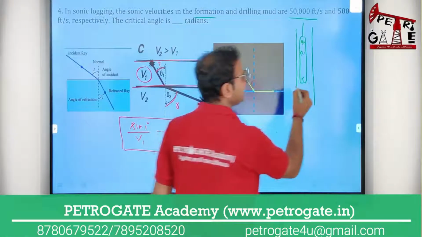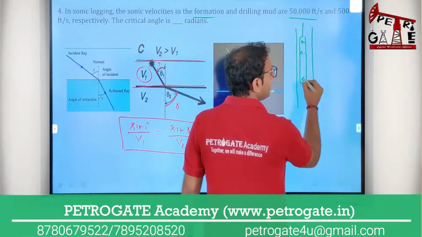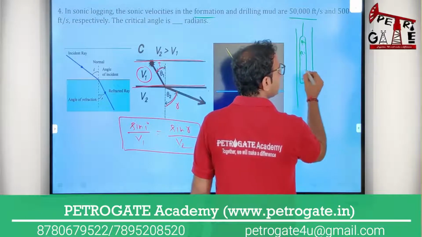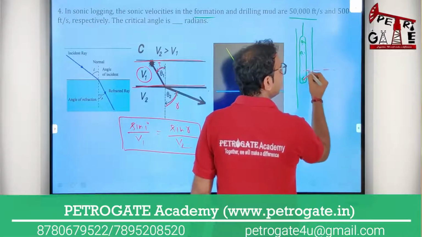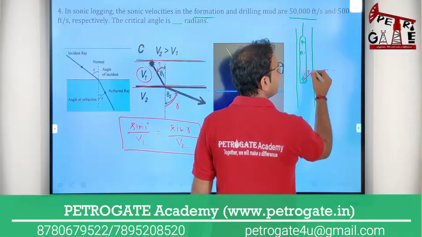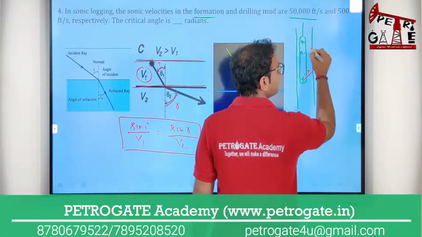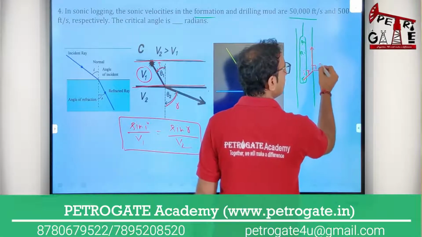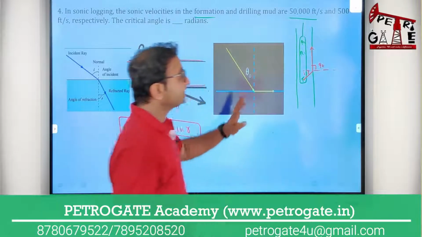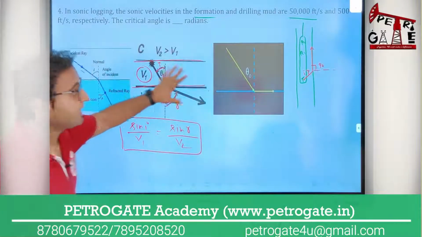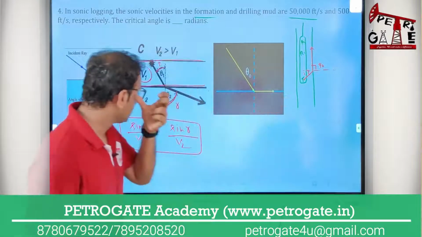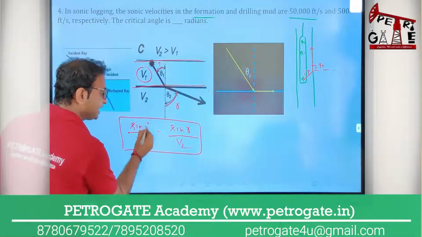So what you will see, there will be mud. Okay, and now the sound wave will go like that. And there will be a normal, and this is your incident angle, and your wave will be like that, along the surface. This is along the wellbore. This is your 90 degree. So now this is the arrangement. These are the concepts I am making in the wellbore. Now what I will see, this is your incident angle.